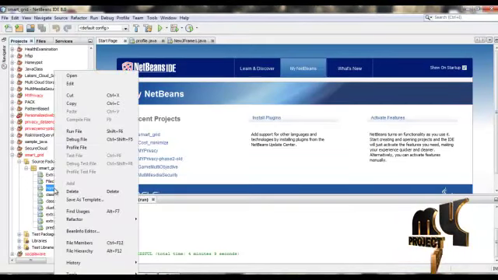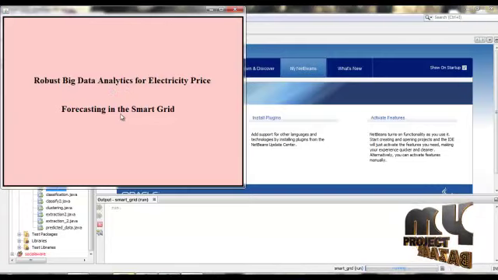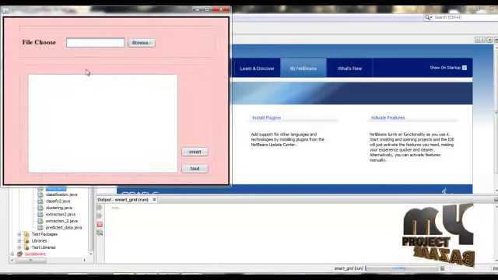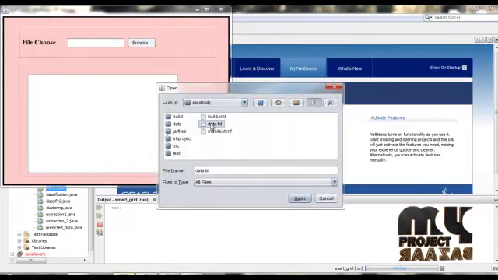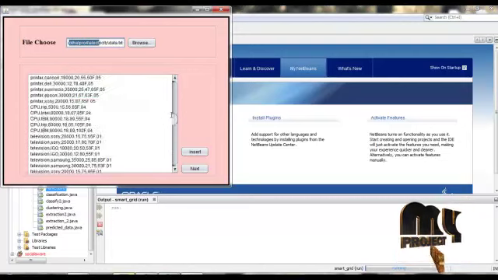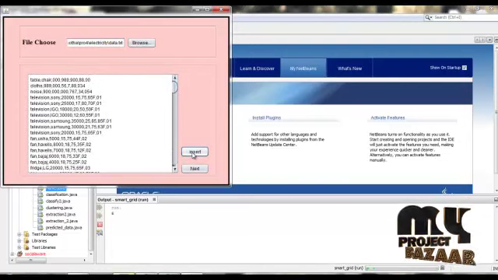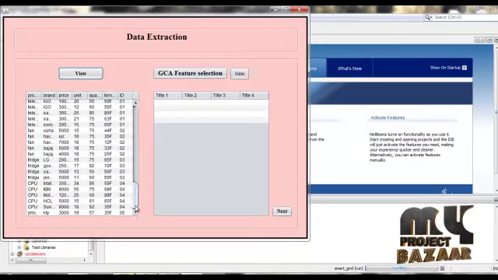Now I'm going to run this project. This is the home page for this project. Robust big data analytics for electricity price forecasting in the smart grid. Click on it. It is the upload file. Click on browse. Click OK. Select your data set. It will display here. It is the path of this data. It is the content of the dataset value. Then click insert. The value will be inserted to the database. Then next, click on view. The inserted value will be displayed here.